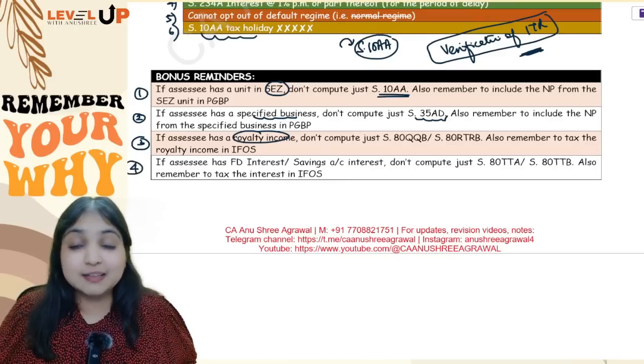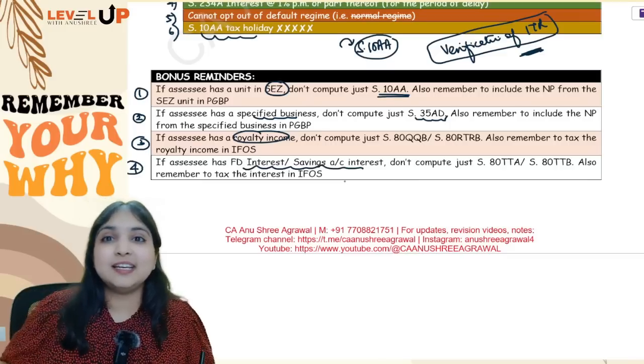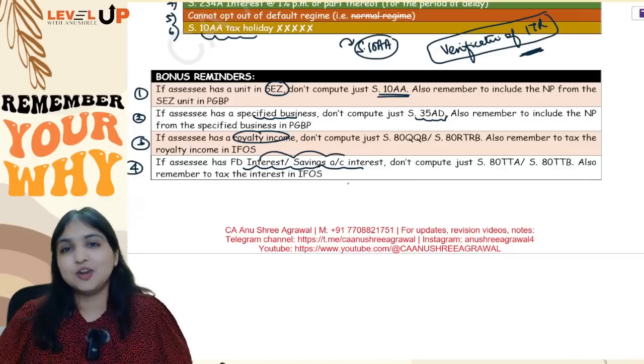And your last reminder, if assessee is having FD interest, savings interest and all, immediately 80 TTA, 80 TTB will come to your mind. But don't forget to first of all tax these incomes in your IFOS head.